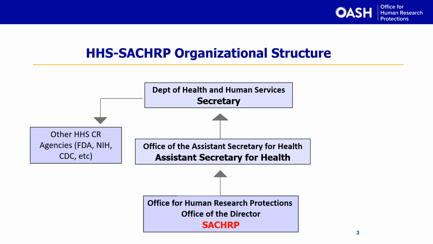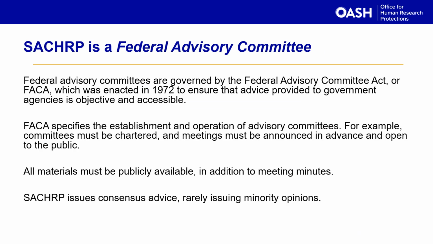First, let's look at where SACHRP sits in the HHS structure. SACHRP is administratively located within the Office of the Director at the Office for Human Research Protections. SACHRP is sourced and staffed through OHRP. SACHRP reports to the Secretary of HHS through the Assistant Secretary for Health. SACHRP is a Federal Advisory Committee.